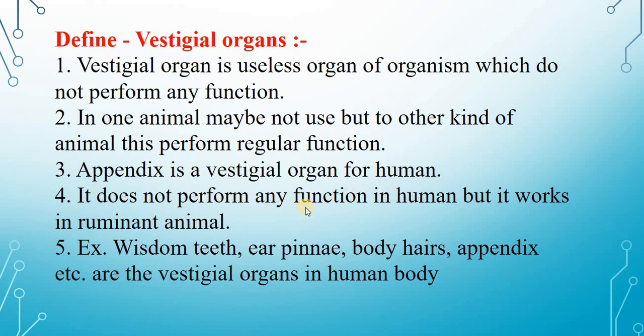It does not perform any function in humans, but it works in ruminant animals. Examples: wisdom teeth, ear pinna, body hairs, appendix, etc. are the vestigial organs in the human body.